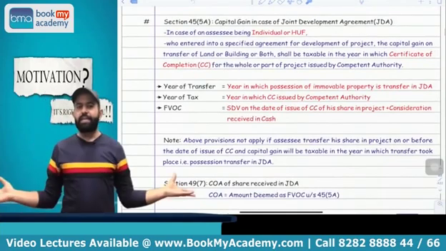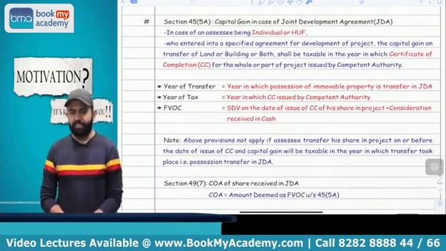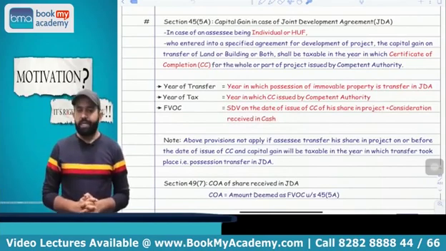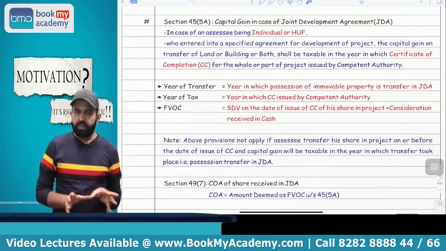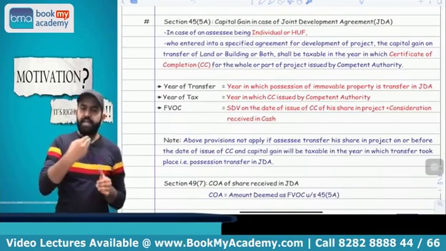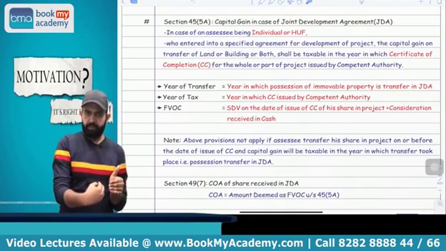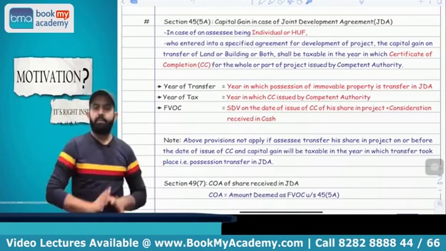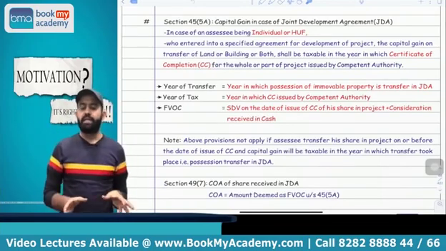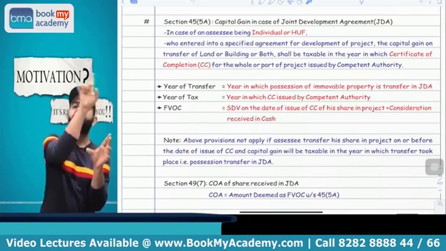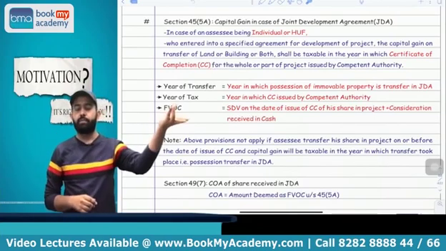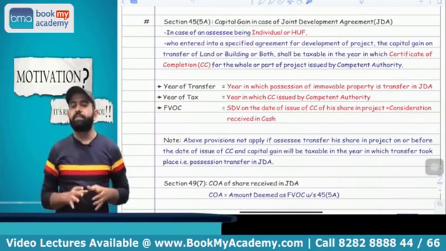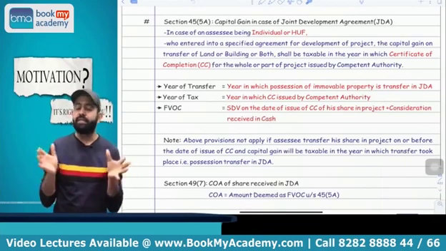Yes. Now the next part is related to the joint development agreement. What is the concept of a joint development agreement? Section 45(5A). A joint development agreement is basically, suppose any person enters into an agreement with a builder, and that person transfers immovable property to the builder, and the builder is going to construct the project and give some share in that project. Suppose the builder is going to give possession of 2-3 flats to that particular person. That concept is called a joint development agreement.